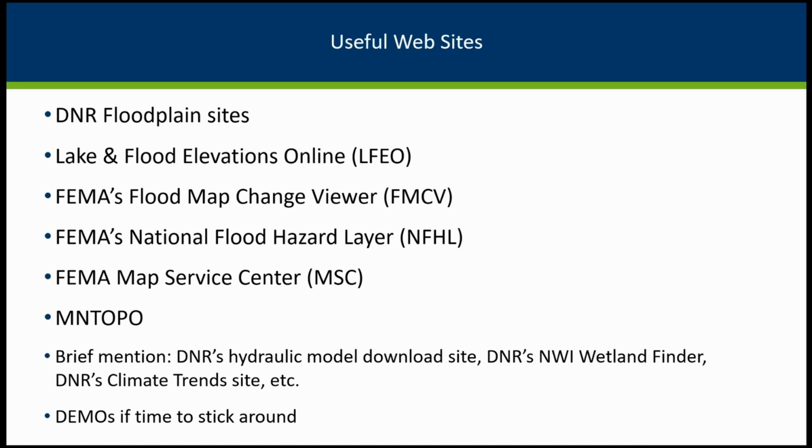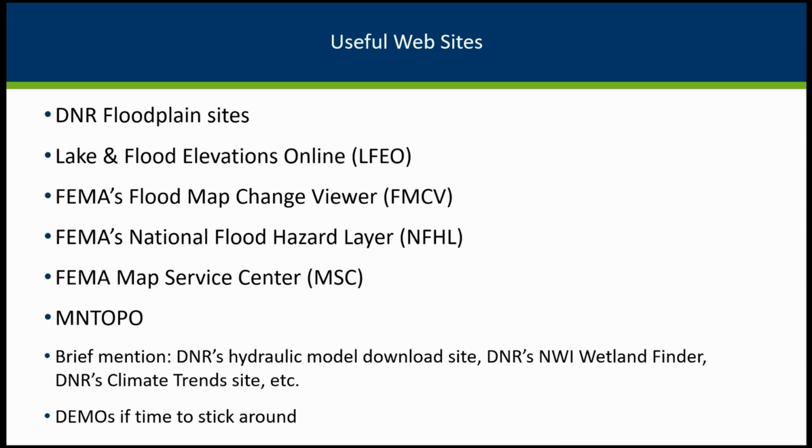So some of the useful sites we'll be talking about, we will talk about some links we've got on the DNR's pages, but also our Lake and Flood Elevations online, several of the FEMA sites, including the Flood Map Changes Viewer, the National Flood Hazard Layer, and the Map Service Center. They're useful for different things depending on what you're looking for.